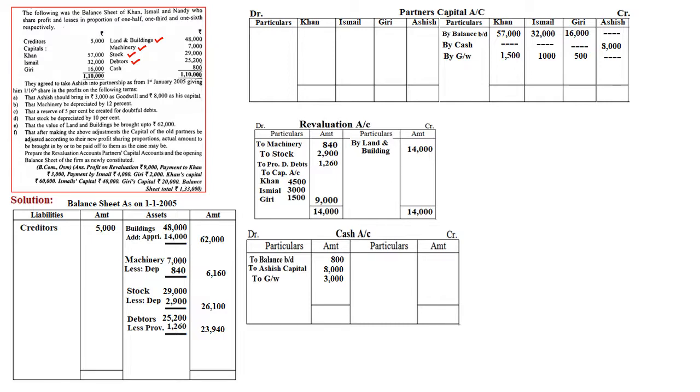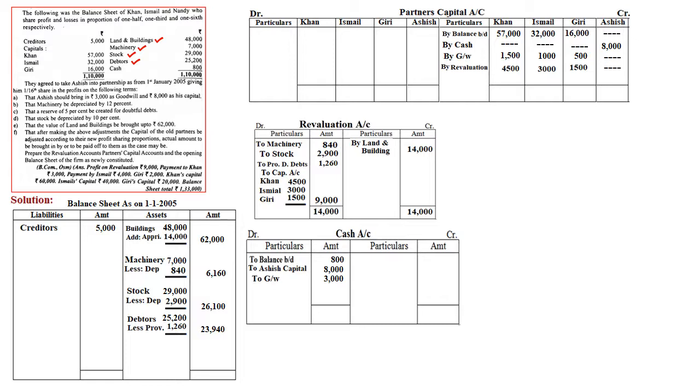In the working note, first we need to calculate, as I've already mentioned in my explanation video, the steps. First step is to calculate the total capital. How to calculate total capital? Always, whenever we are calculating based on the new partner's capital, the formula for calculation of total capital is the new partner's capital into the reciprocal of his share. So the new partner's capital is 8,000, the reciprocal of his share is the opposite, that is the numerator will become the denominator and the denominator will become the numerator. If it is 1 by 16, then it will be 16 by 1, therefore it will be 1,28,000.